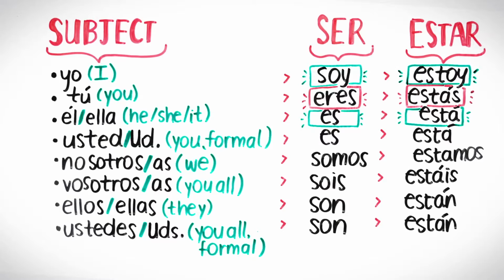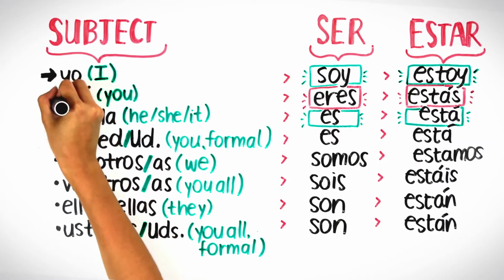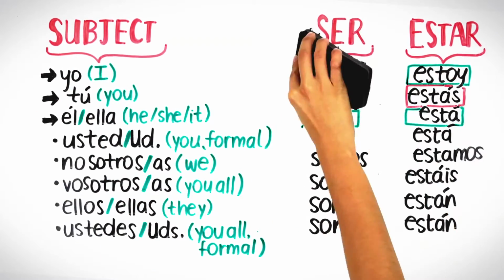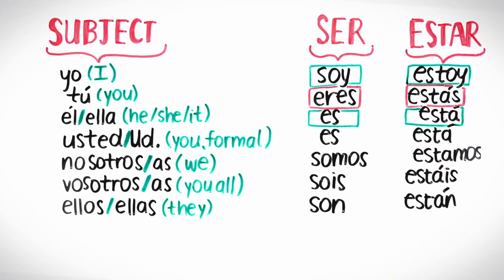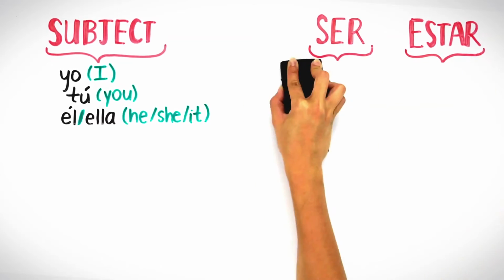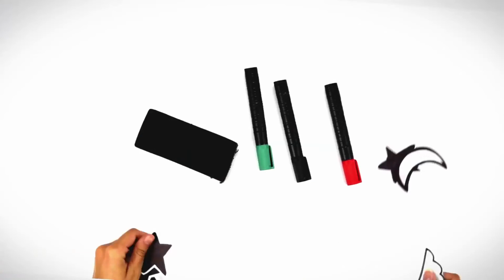You'll see there are specific conjugations for each subject, but for right now, we're really only looking at I, you, and he, she, it. You'll learn more about other conjugations in future units. Acquiring these verb conjugations takes time and practice, but they are crucial to helping you express yourself in Spanish.